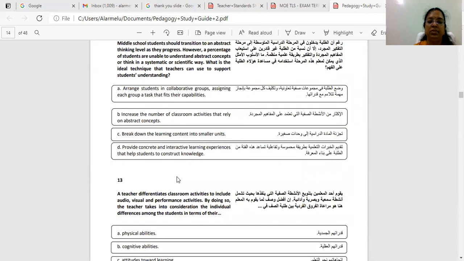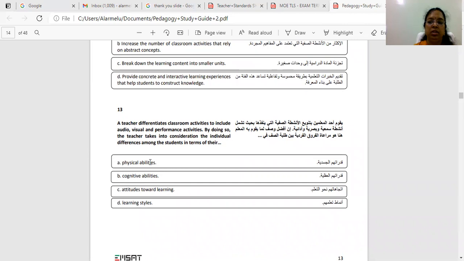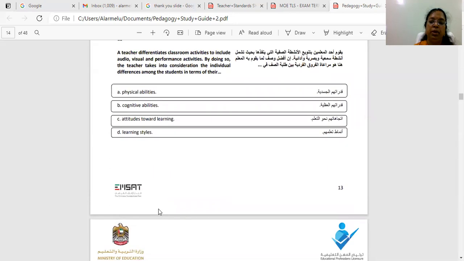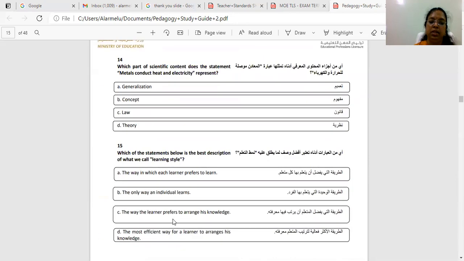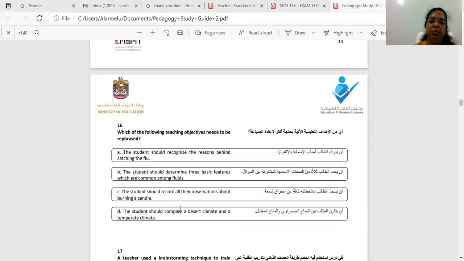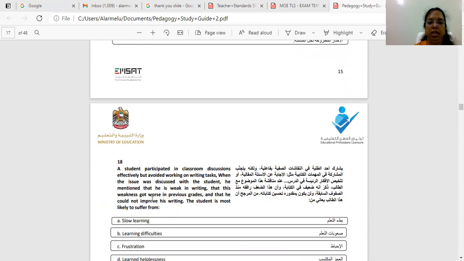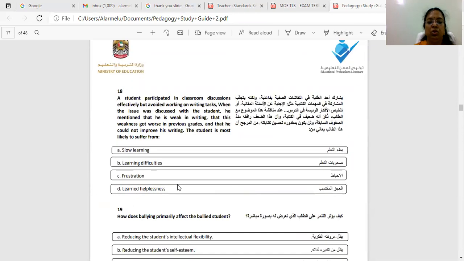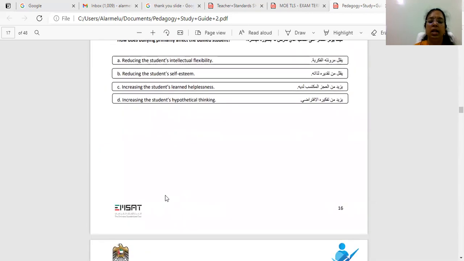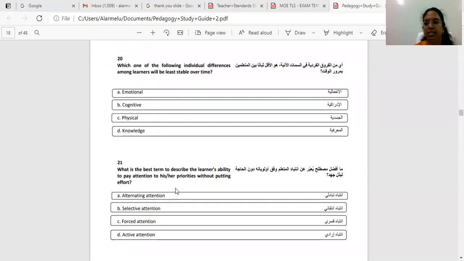Some of the topics will have different concepts: physical abilities, cognitive abilities, learning style. You might have studied all these concepts in B.Ed, but you need to brush up your knowledge on certain topics. Okay, the complete 80 questions are given here. So you know what is learned helplessness, what are learning difficulties. Don't worry, in the upcoming videos you will come to know what these are, and 100% you can do better in the examinations.